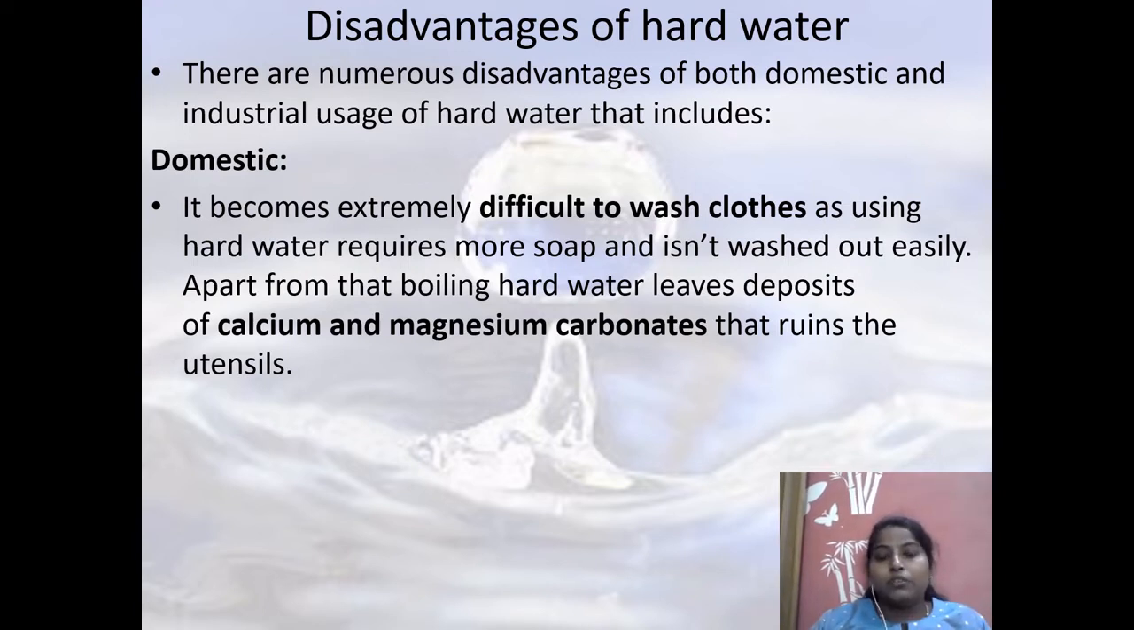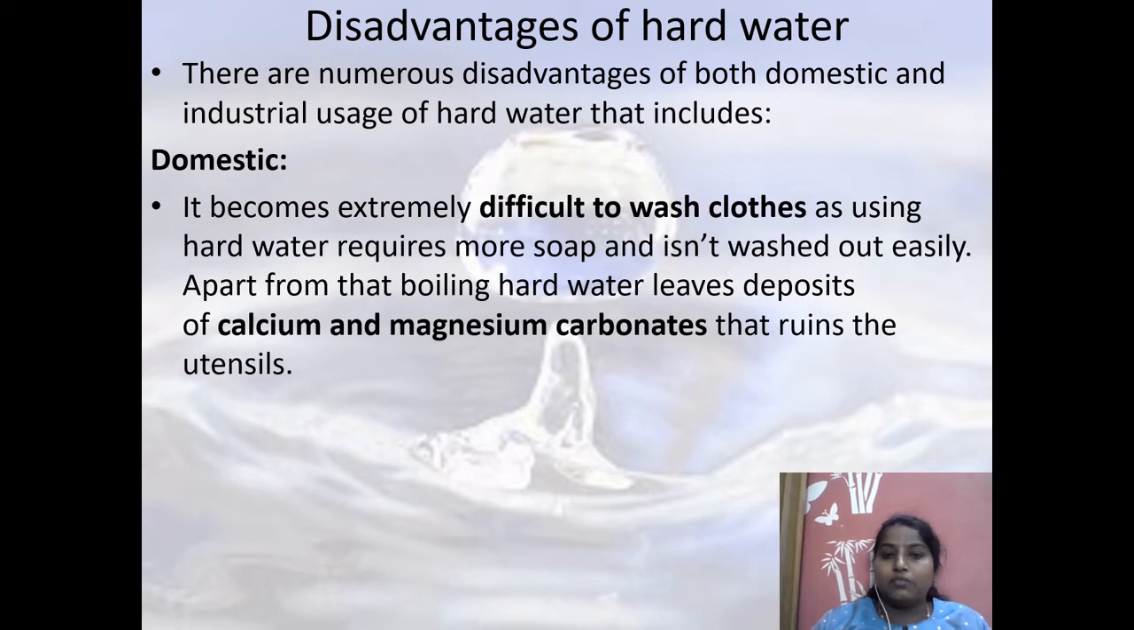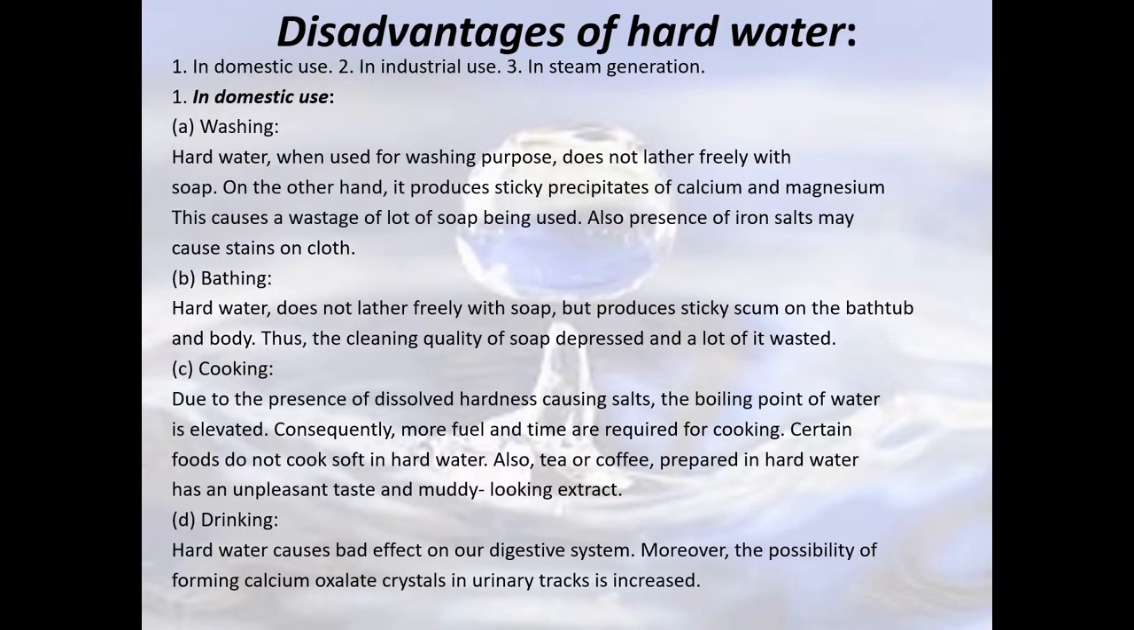Even your utensils. When we are cooking or boiling with hard water for a long time, even our utensils get damaged. There is a deposit of the calcium and magnesium salts that will definitely ruin our utensils. Hard water is a very serious problem, especially in our day-to-day usage, that is domestic usage, industrial usage, and also steam generation. These are the areas where there are so many challenges, especially when we use hard water.